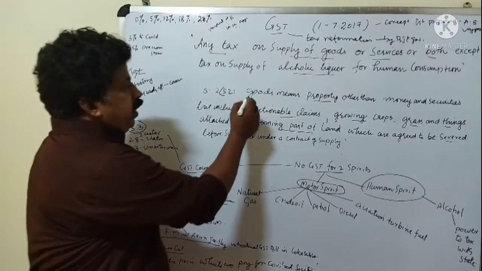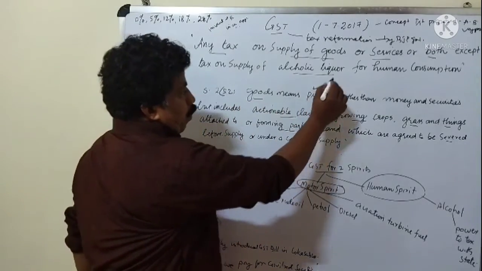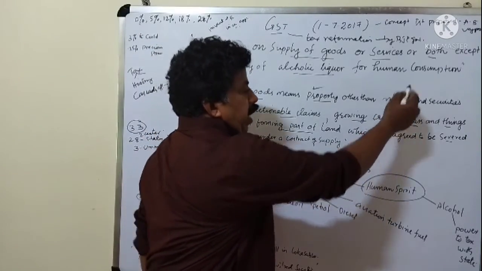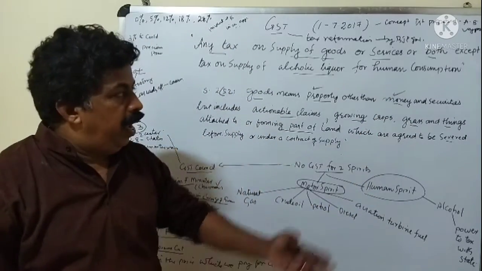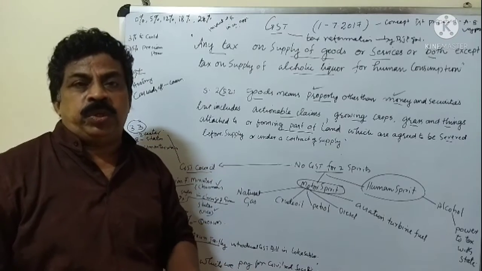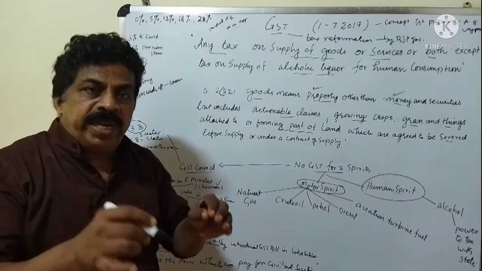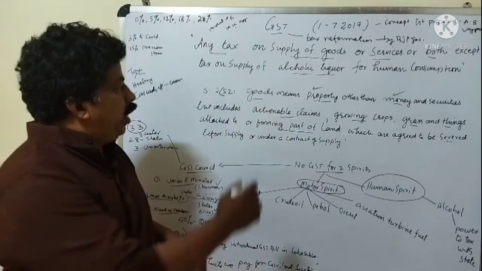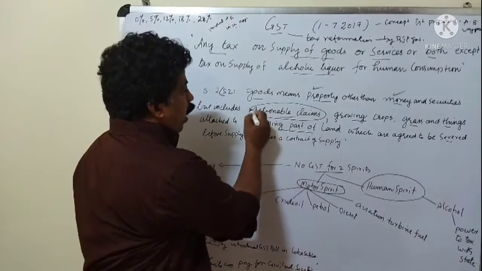So what is meant by goods? Goods means property other than money and securities. Money we already know, and securities, that is shares and stocks. Investment in shares and stocks is not included in goods in case of GST, but it includes actionable claims.